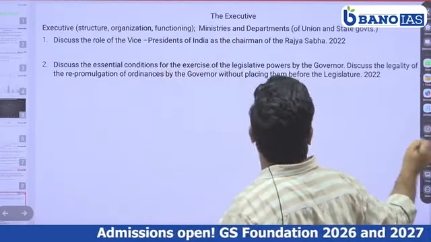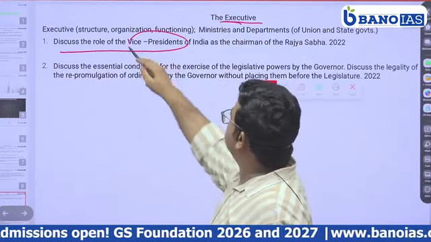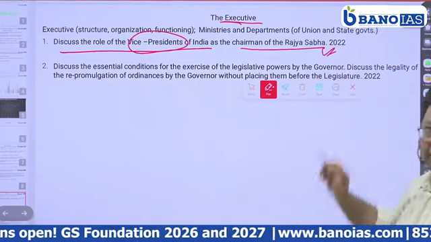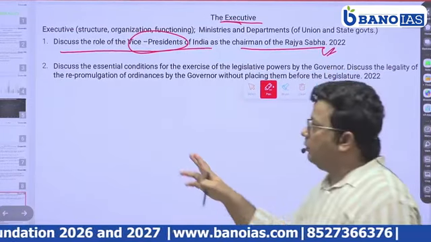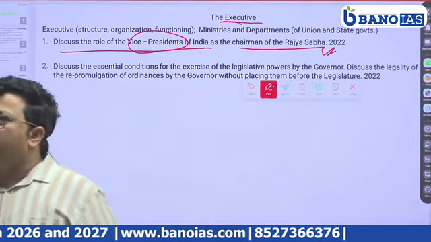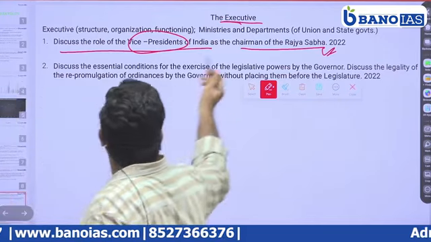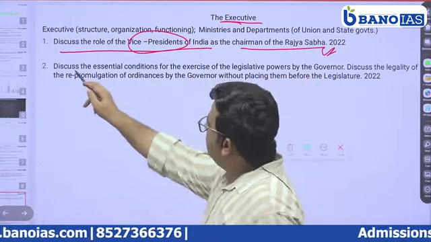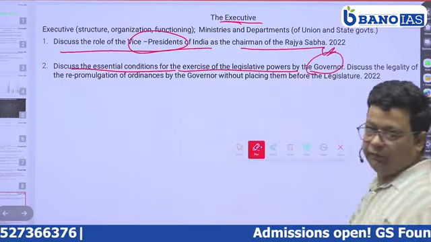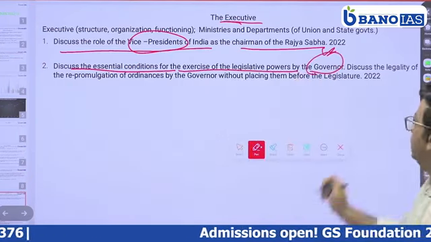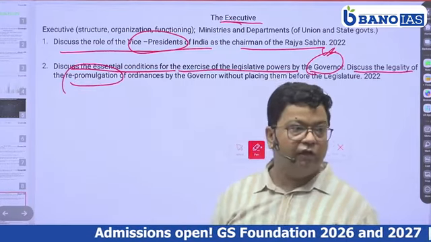So you can see the questions from the executive. Discuss the role of Vice President of India as the chairman of Rajya Sabha. Direct questions from the executive can be asked. As we have seen in the analysis of the paper, there are fewer questions from the executive. Right? That is in 2022. Then again, discuss the essential conditions for the exercise of legislative power by the governor, a state executive. Discuss the legality of re-promulgations, power of governor.